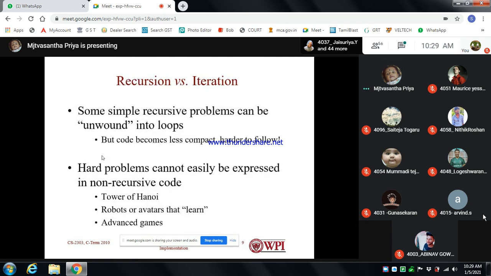So what is the difference between recursion and iteration? Some simple recursive problems can be unwound into loops, but the code becomes longer. Hard problems cannot easily be expressed in non-recursive code. That is the Towers of Hanoi.